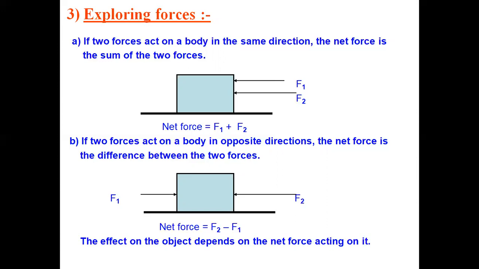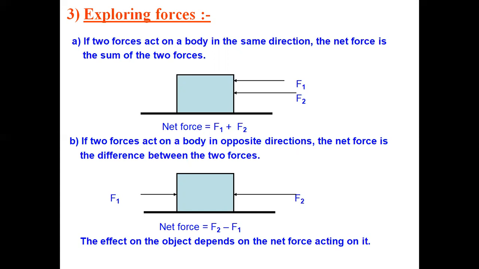If we find out which force is more, F1 or F2, only then can we say which way the box will move. If the F2 force is more, the object will move in the direction in which the applied force is more. So I think the concept is clear: if we apply forces on an object in the same direction, the net force is the sum.